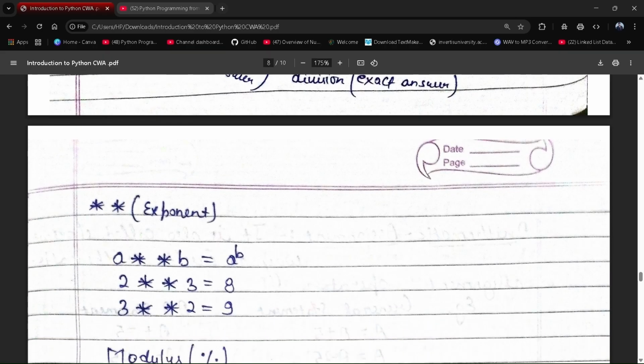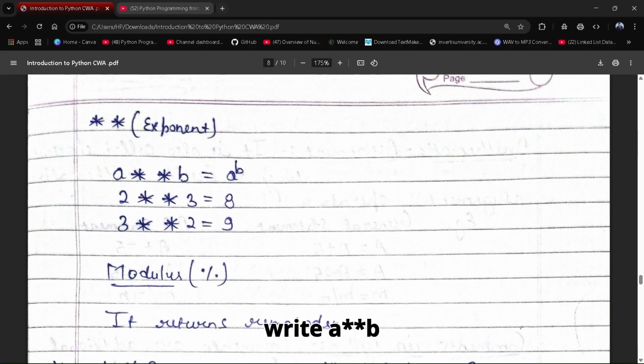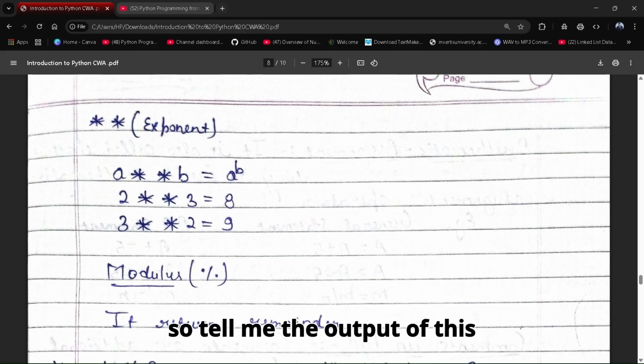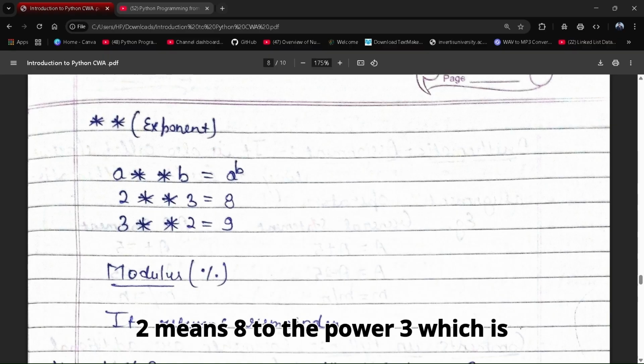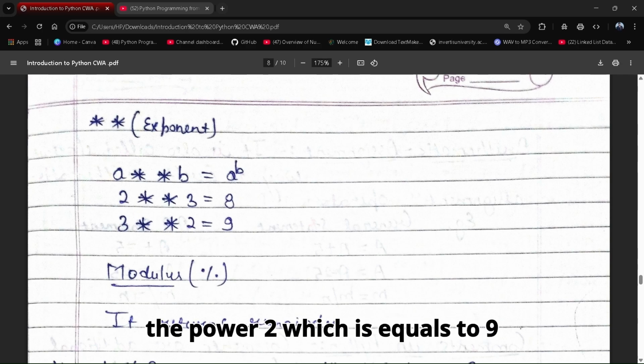So next is exponent. So here, if you want to write a to the power b, this is how you can write a star star b, which is equals to a to the power b. So tell me the output of this. So here 2 star star 3 means 2 to the power 3, which is equals to 8. Same for this one. 3 star star 2 means 3 to the power 2, which is equals to 9.